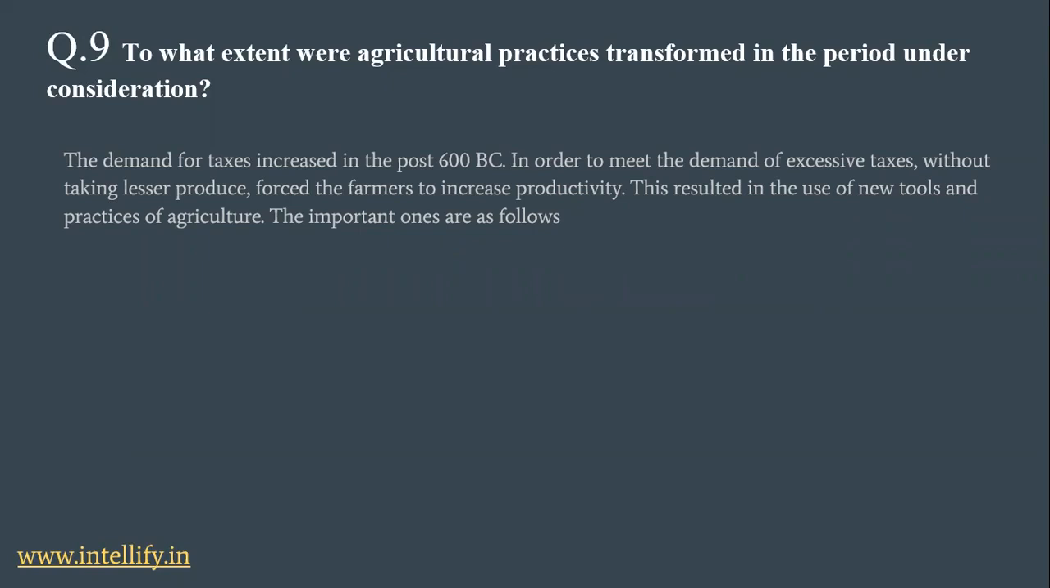So in 600 BC, the poor farmers were forced to pay heavy taxes and the production was also in less amount. So they were in need to increase the productivity. So to increase the productivity, they used new tools and they started practicing new agricultural practices. So we will see one by one.